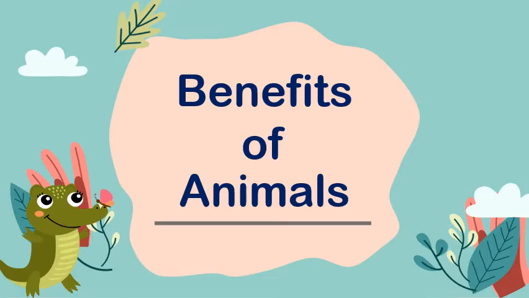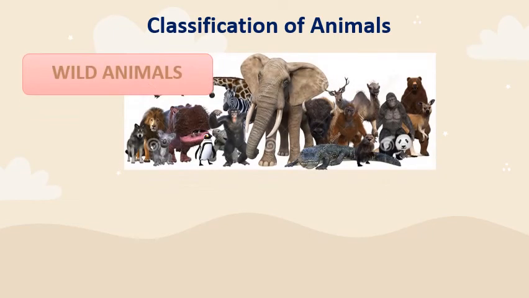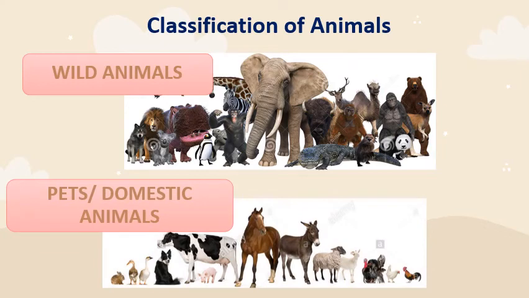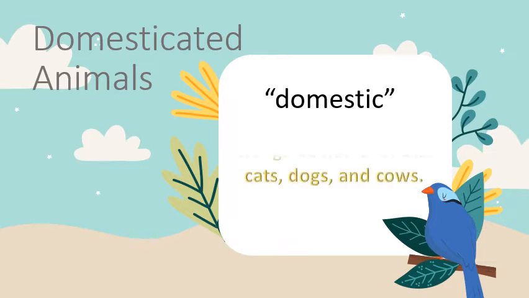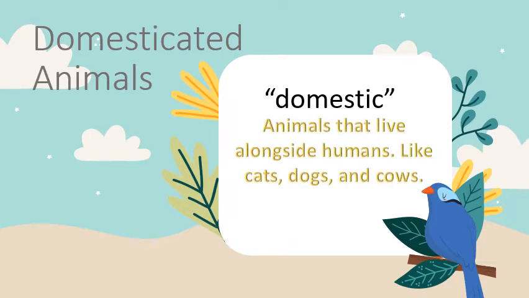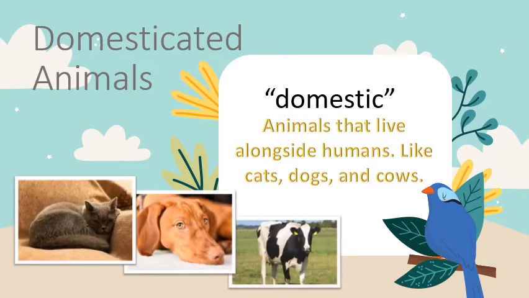Benefits of animals. Animals can be classified into two. We have wild animals and pets or domestic animals. Domesticated animals, from the word domestic. These are the animals that live alongside humans, like cats, dogs, and cows.